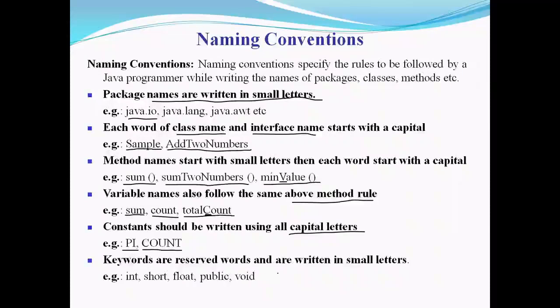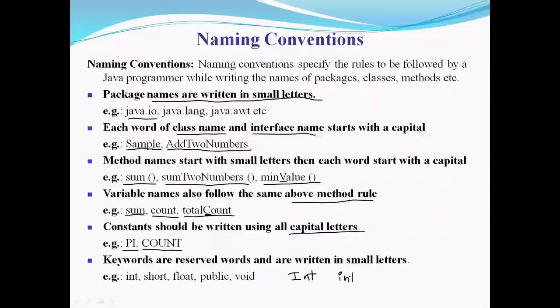You cannot declare int like this, for example, I is capital and then N and T. This is wrong. This is a wrong declaration. All the keywords need to be declared in small case. So I, that is small i, then n and t.